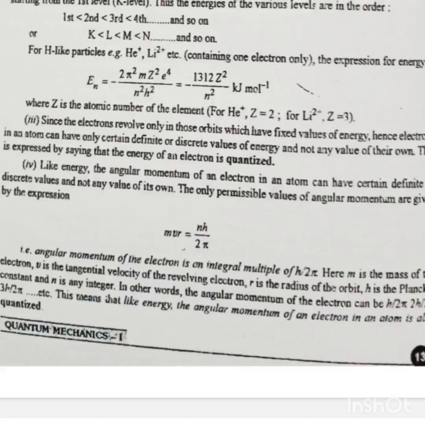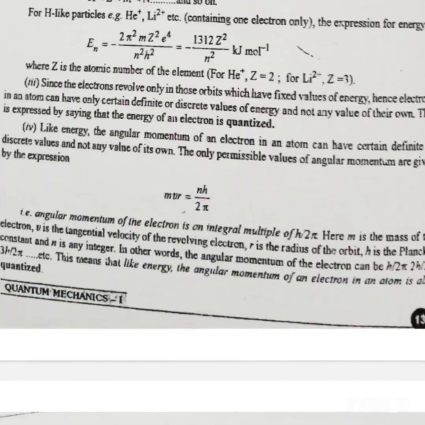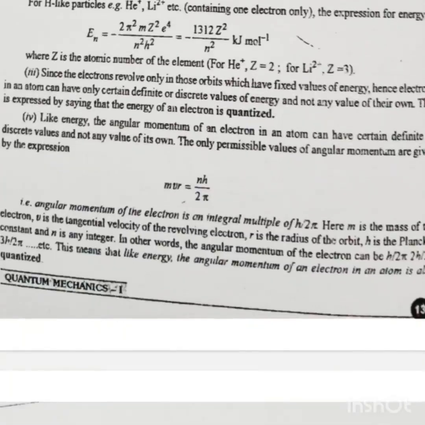And the sixth point is, energy is emitted or absorbed only when the electron jumps from one orbit to another. For example, when energy is applied to an atom by subjecting it to electrical discharge or high temperature, the electron absorbs a definite amount of energy, and this state of the atom is called the excited state. Since the excited state is unstable, the electron returns, emitting energy in the form of light of suitable frequency or wavelength.